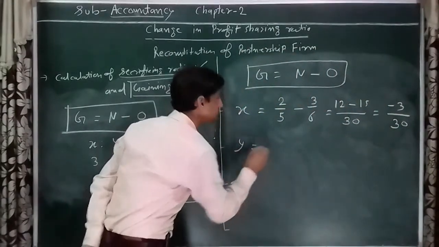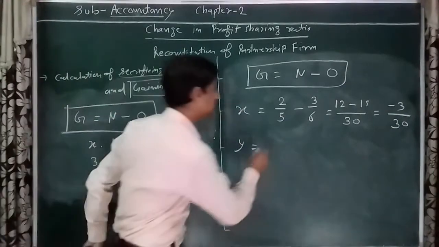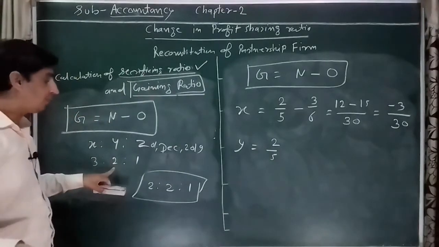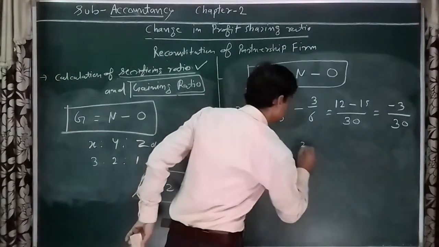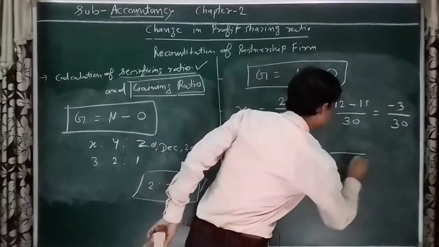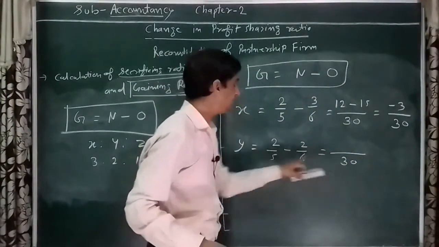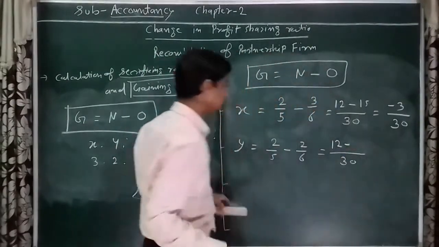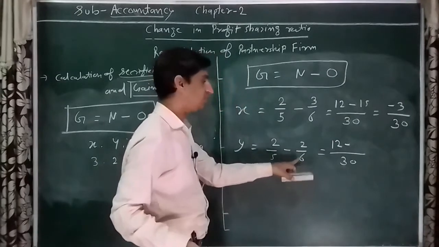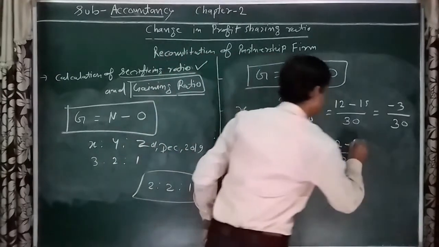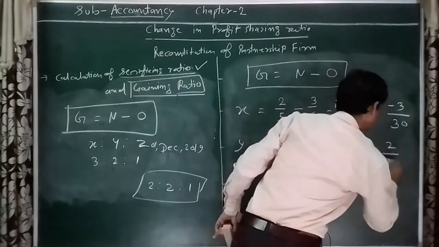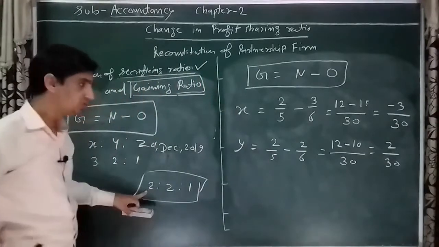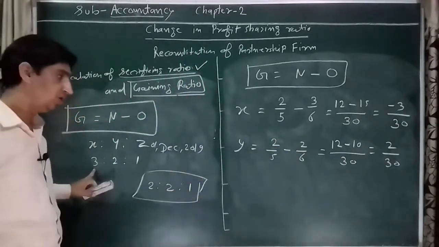Next Y, 2 upon 5 is the new ratio and the old ratio is 2 upon 6. LCM we get 30. 30 divided by 5 is 6 and multiplied by 2 is 12, minus 30 divided by 6 is 5, 5 multiplied by 2 is 10.